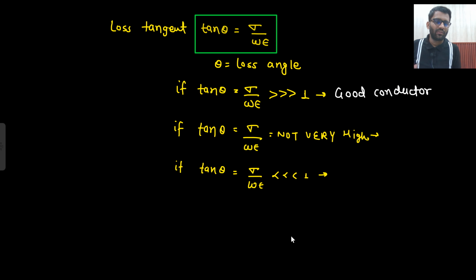So tan theta is equal to sigma upon omega epsilon. The same formula will be there for good conductor as well. But what will be the difference in conductor? The difference in the conductor will be that this value will be very high. So if sigma upon omega epsilon is very very high, then it is known as good conductor. If sigma upon omega epsilon is not very high, or I can say a decent value, then it is known as lossy dielectric.